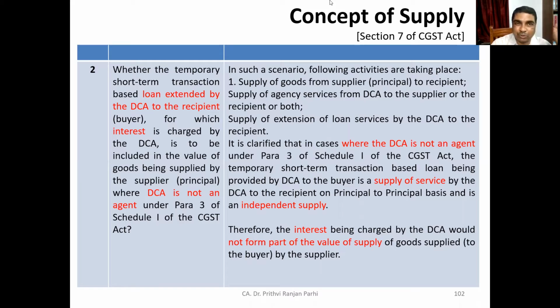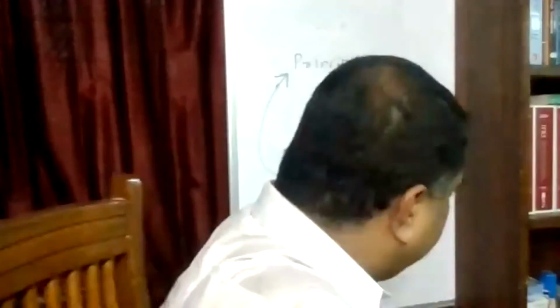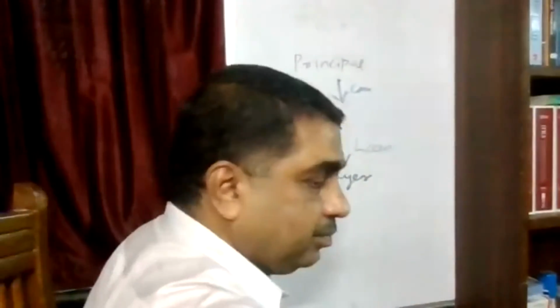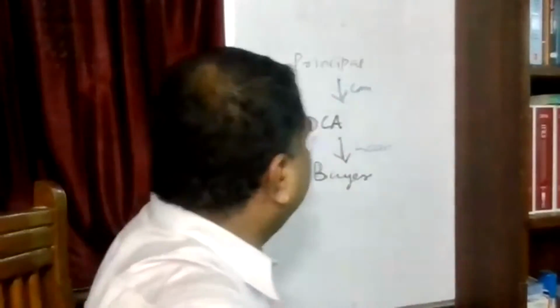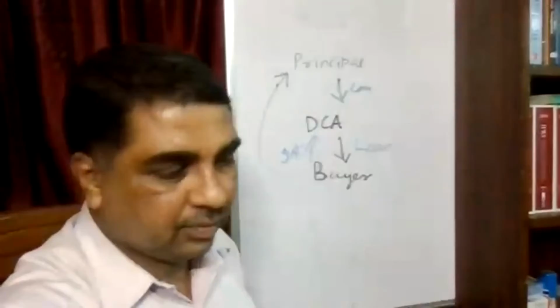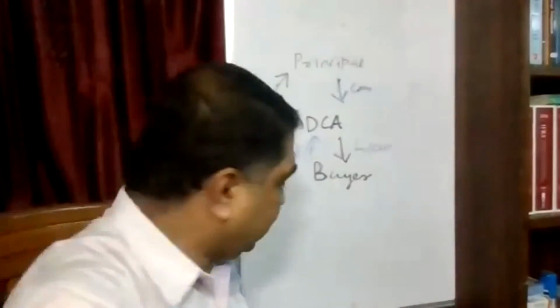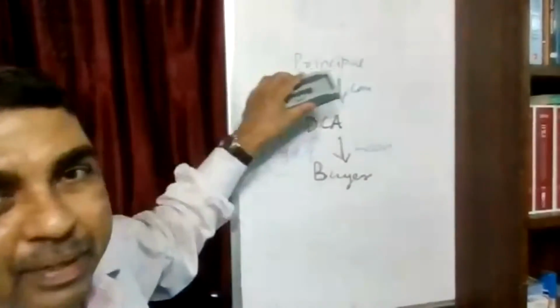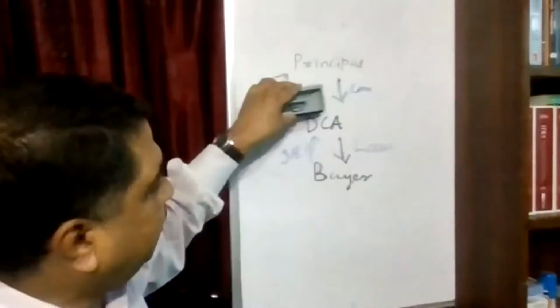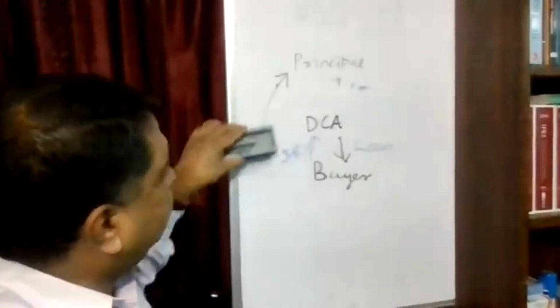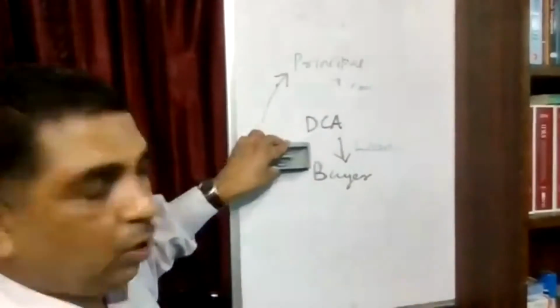I think you have understood the transaction. If you have not understood, let me explain with the help of this whiteboard. You have already understood the transaction. Here is a principal. The principal is paying commission to the DCA, that we know. And the DCA has given a loan to the buyer.